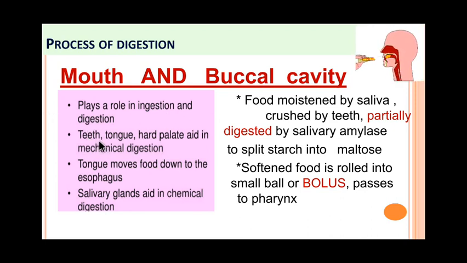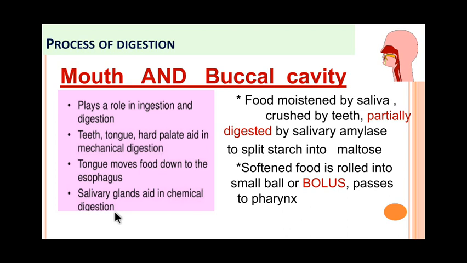The teeth, tongue and hard palate all help in mechanical digestion. Chewing is the first step in mechanical digestion, and this helps to produce saliva by the salivary glands, which then helps in chemical digestion.